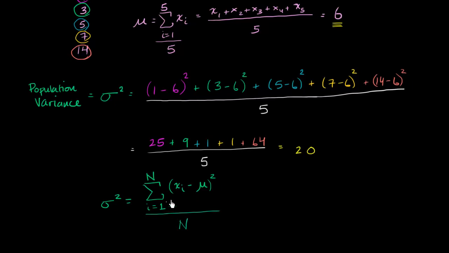So this might seem very daunting and very intimidating, but all it says is take each of your data points. First, figure out your population mean. And then from each data point in your population, subtract out that population mean, square it, take the sum of all of those things, and then just divide by the number of data points you have, and you will get your population variance.